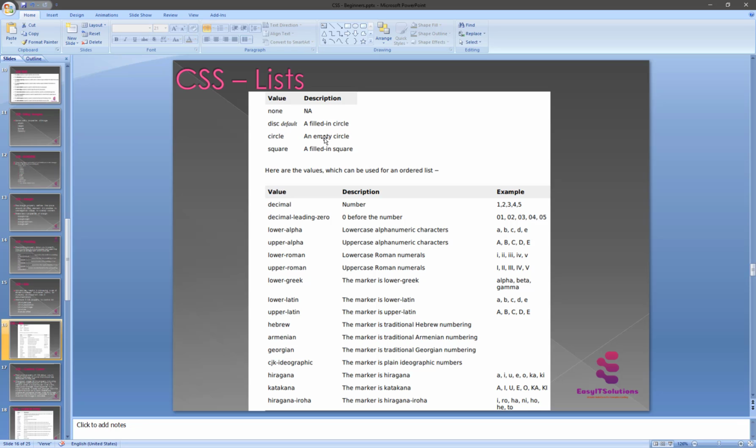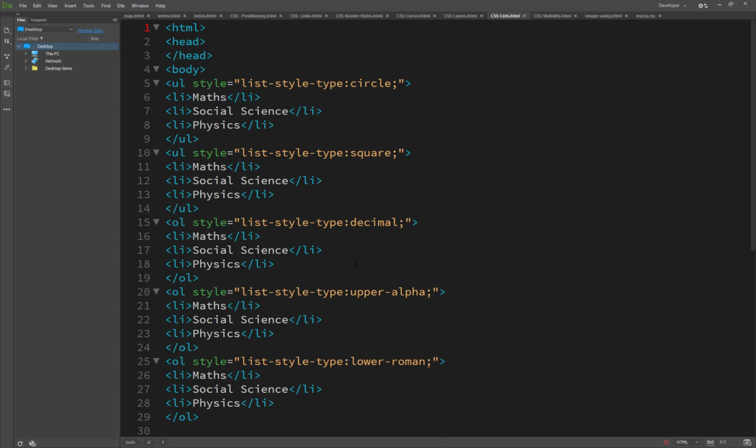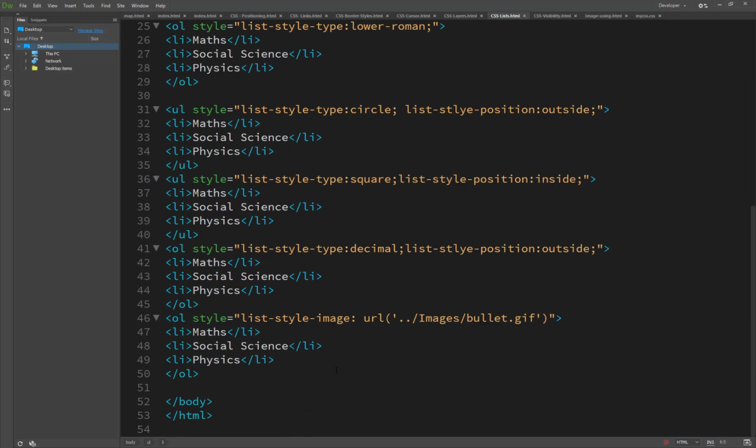Circle is an empty circle, square is a filled square. Then decimal numbers, decimal leading zero, lower alpha, upper alpha, lower Roman, lower Greek, and something else. These are all possible types of list type that we can use.